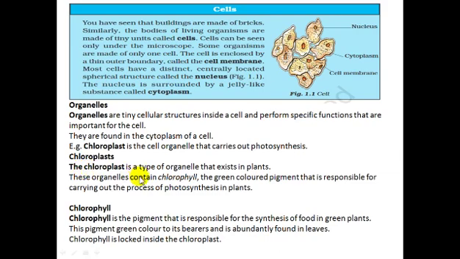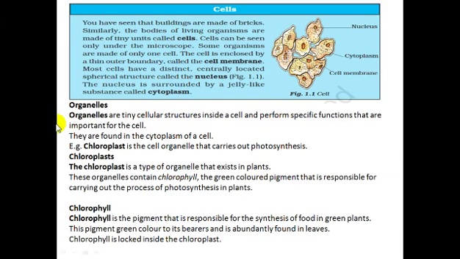How is chlorophyll important for the plant? Yes, chlorophyll only helps. Chlorophyll is the green colored pigment that is responsible for carrying out the process of photosynthesis in plants. And photosynthesis is very important for plants. We all know that by the process of photosynthesis only, plants prepare their food. So these organelles contain chlorophyll, the green colored pigment responsible for photosynthesis in plants. Now, what is chlorophyll?